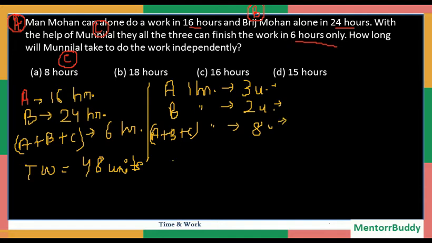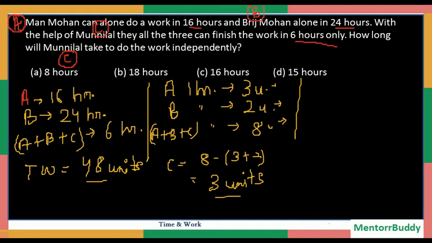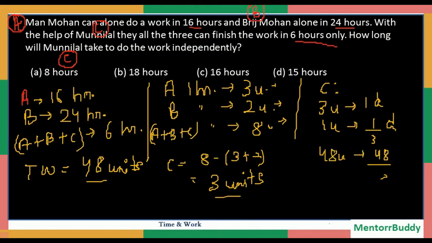So C alone will be finishing how much? That will be 8, the total units of work done by A, B and C, minus A's units and B's units. That will be equal to 3 units. So C alone finishes 3 units of work in 1 hour. But the question says the total work was 48 units. So if C finishes 3 units of work in 1 hour, 1 unit will be finished by C in 1 by 3 hours. So 48 units, the total work, will be finished by him in 48 by 3, that will be equal to 16 hours.